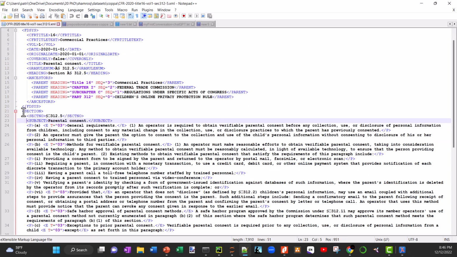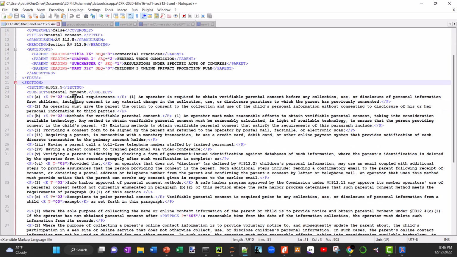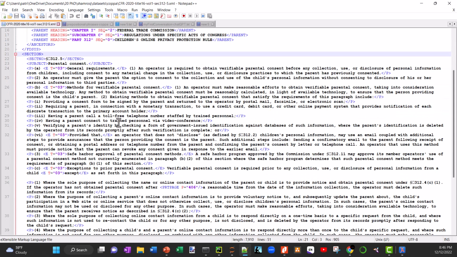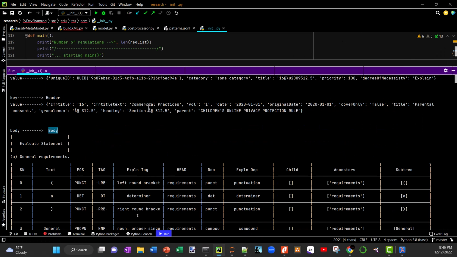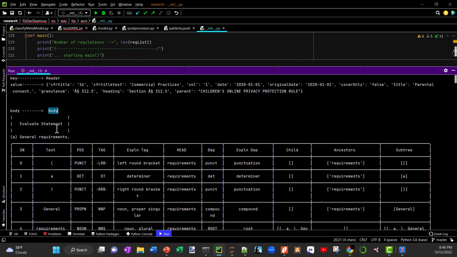Anywhere when you start looking at this section and below, these are the actual provisions, the statements that are being extracted, and the information is being parsed to extract the subject, verb, object, and these prepositional phrases which map to some semantic role, whether it's location or some other thematic role. From this XML document downloaded from the GPO data set, the program goes through, extracts this information, and looks at the body.